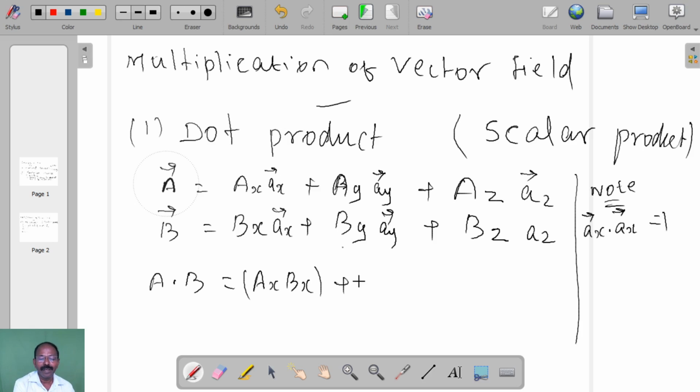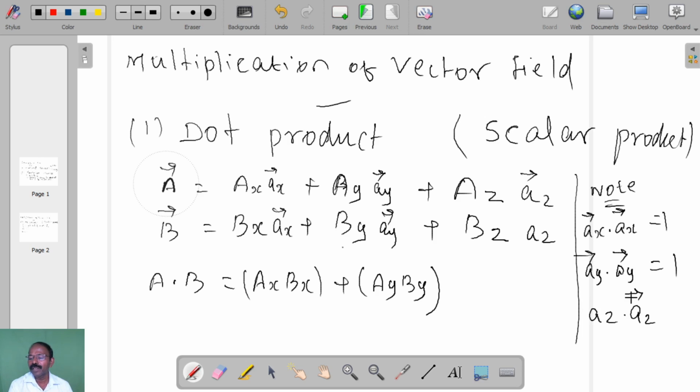So similarly you can write the dot product ay by, and again this unit vector ay multiplied is 1, and az is also 1. So this will become ax bx plus ay by plus az bz. So this is the dot product. If two vectors are given, then we have to perform the dot product in this manner.